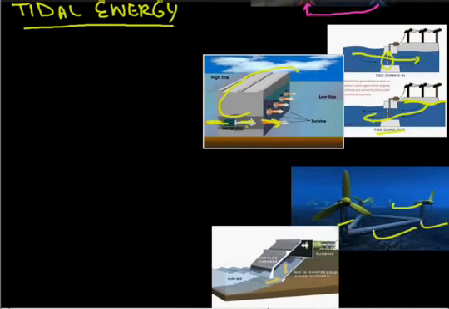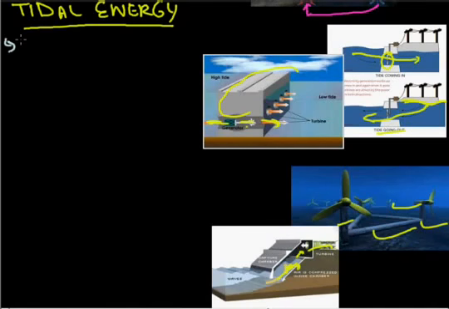Most plants are like this: when waves come, when high tides come, it compresses the air here in this chamber, and this compressed air pushes this piston, and this is how electricity is produced.